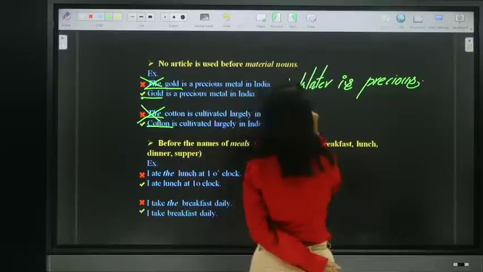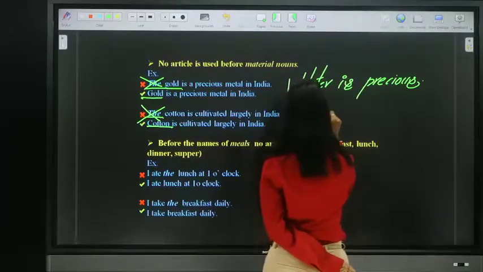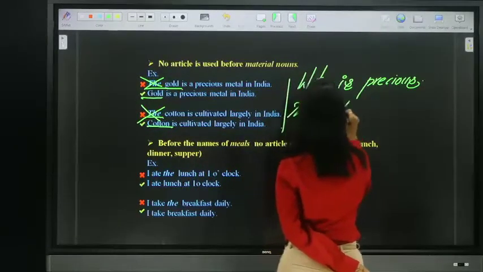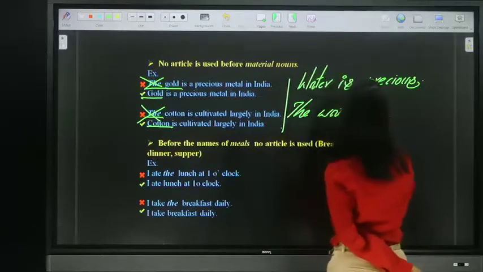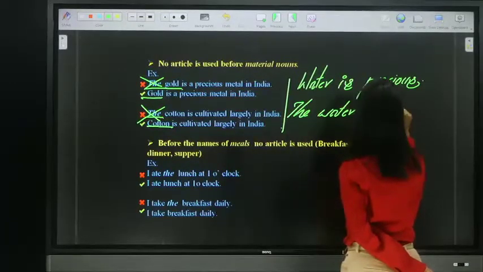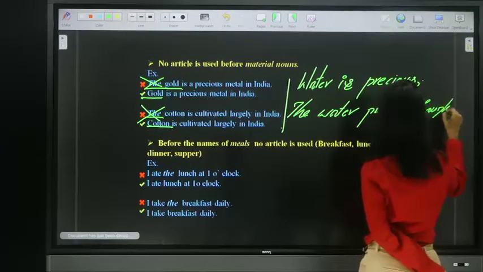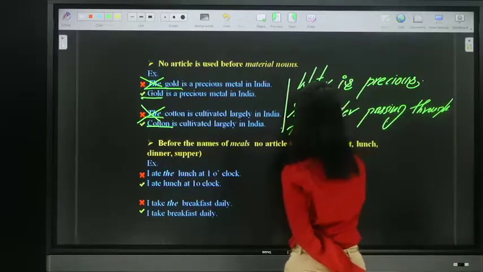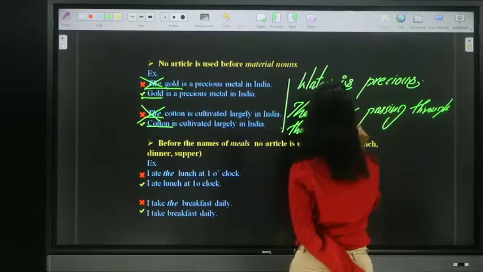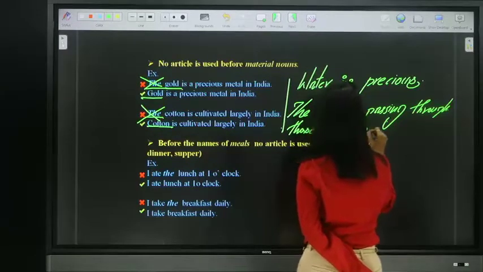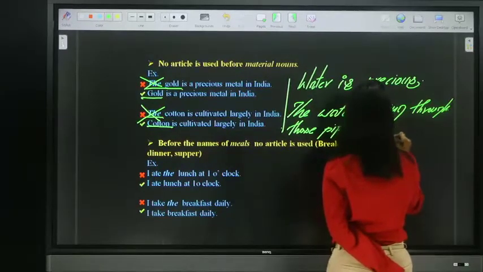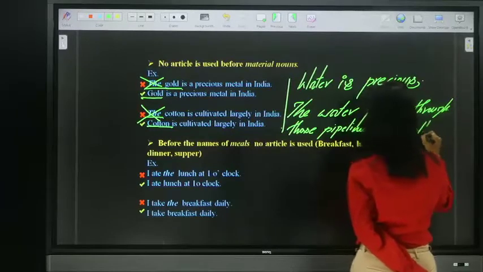Now, the water passing through those pipelines is polluted.